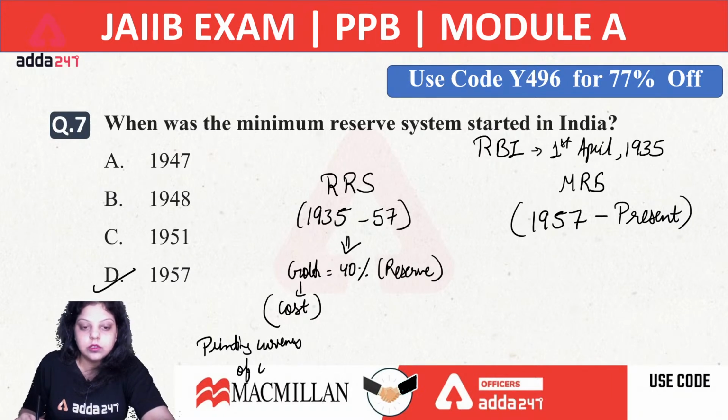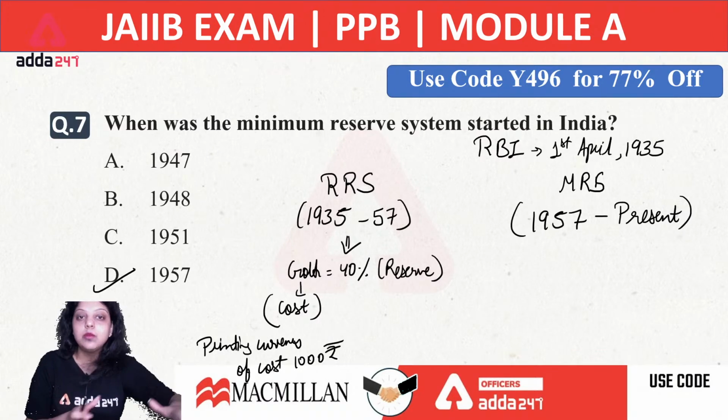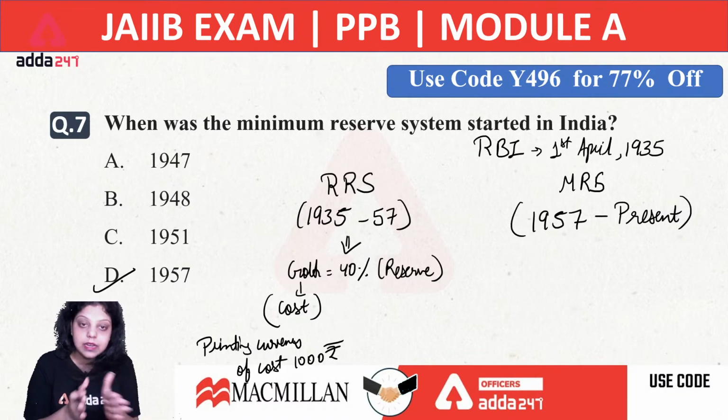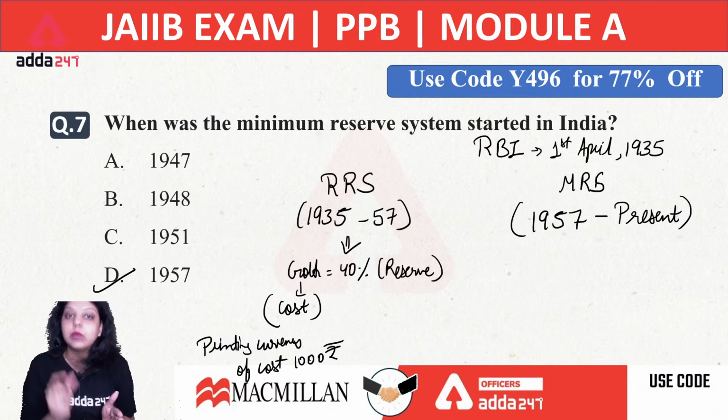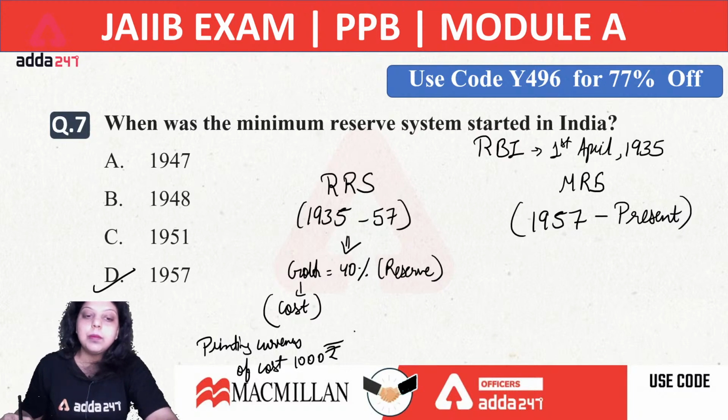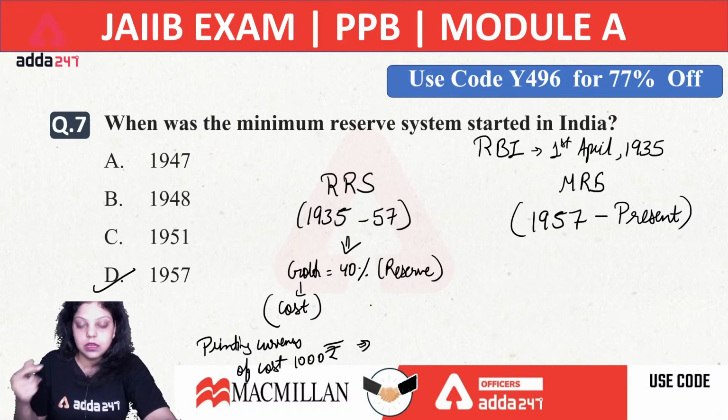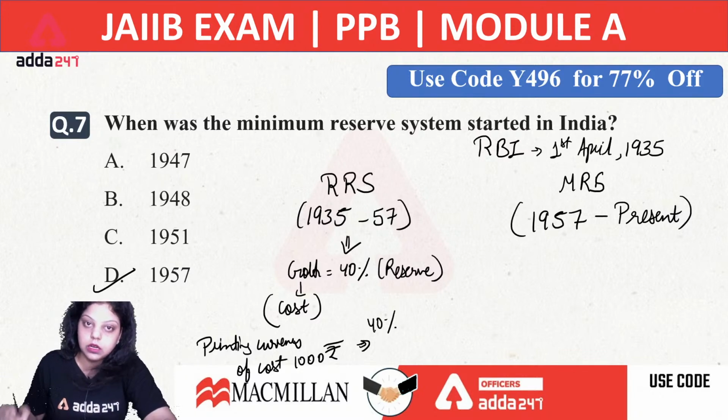of cost 1000 rupees. We are talking about the costing, not the value of currency. I am not saying that we are printing a 1000 rupee note. I am saying that we are printing currency and the cost of printing that currency is 1000 rupees. So whenever the cost of printing currency is 1000 rupees, Government of India has to pay 40% of that costing in form of gold to Reserve Bank of India.